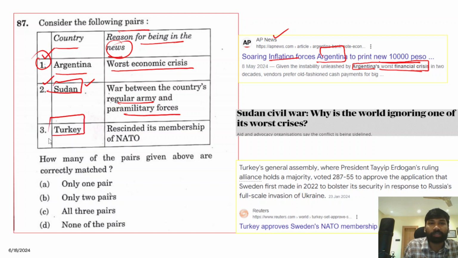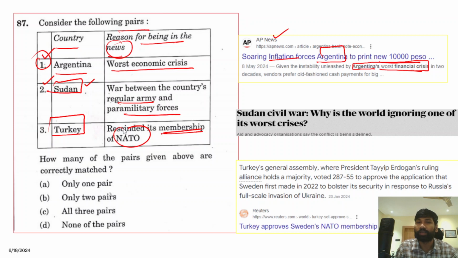Now when we talk about Turkey, it has never rescinded its membership of NATO. In fact Turkey is part of NATO, but it never rescinded its membership. Earlier Turkey strongly opposed Sweden's membership in NATO, but now Turkey has accepted Sweden's joining.